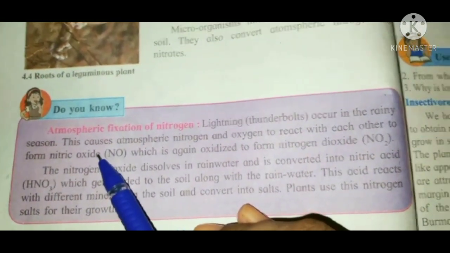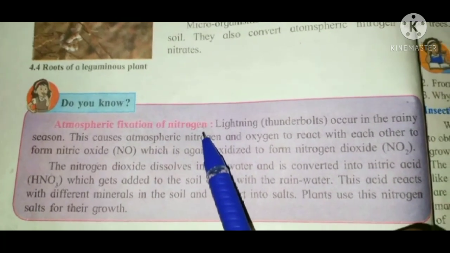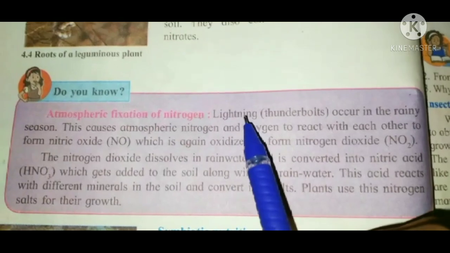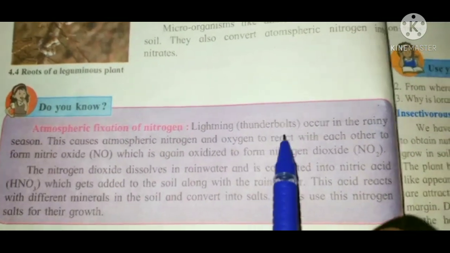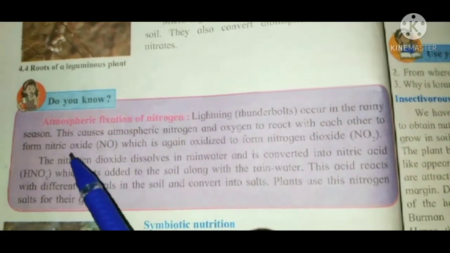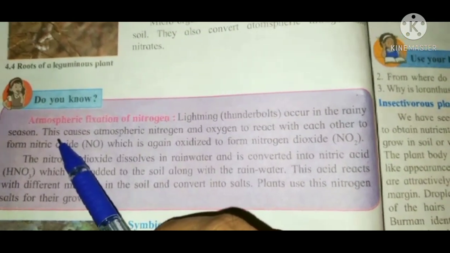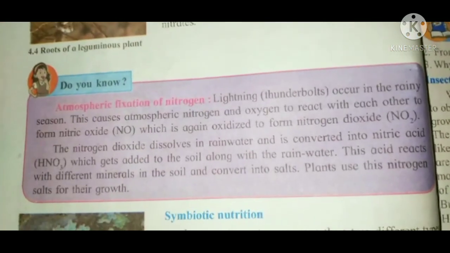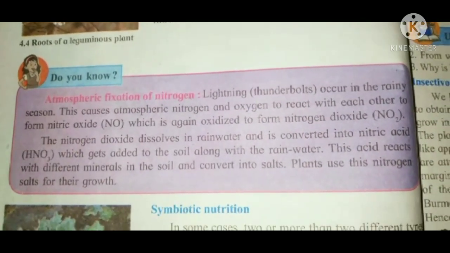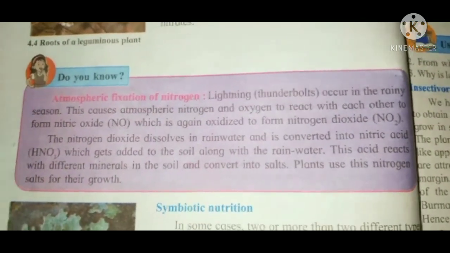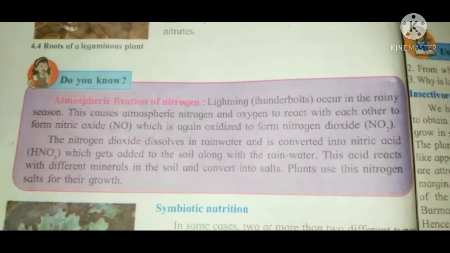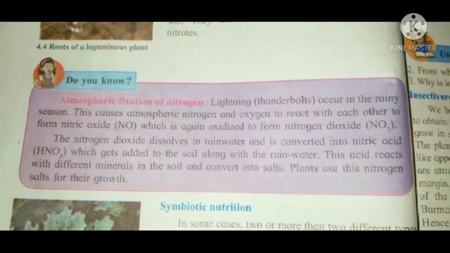Do you know atmospheric fixation of nitrogen? Lightning and thunderbolts occur in the rainy season. This causes atmospheric nitrogen and oxygen to react with each other to form nitric oxide.